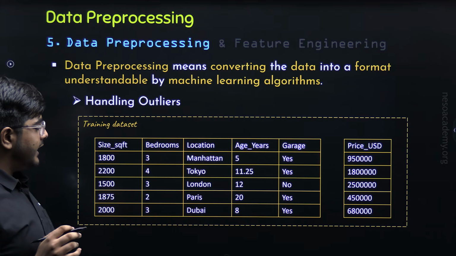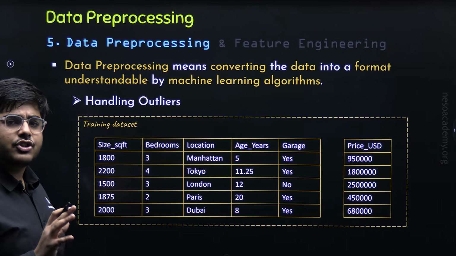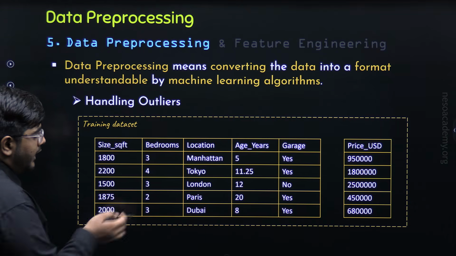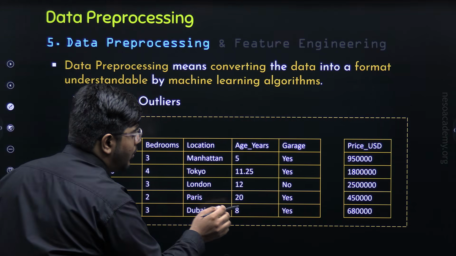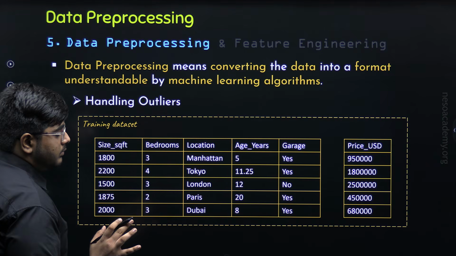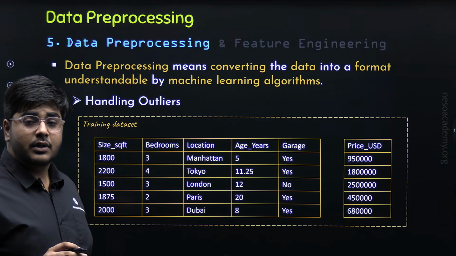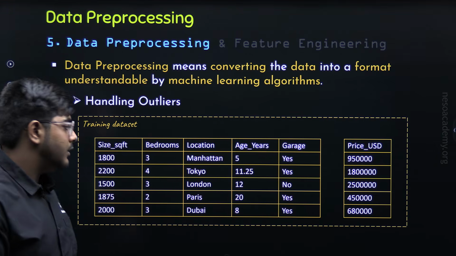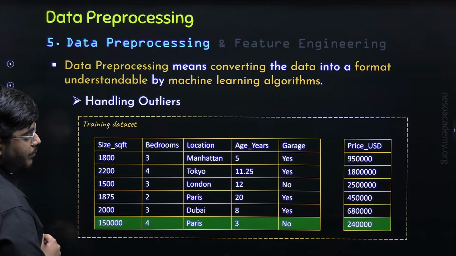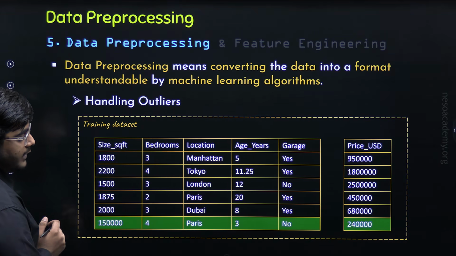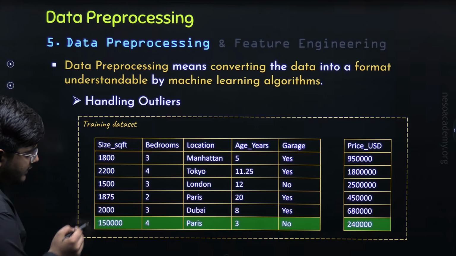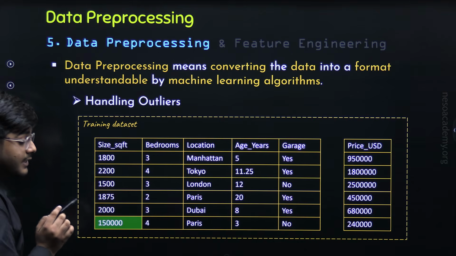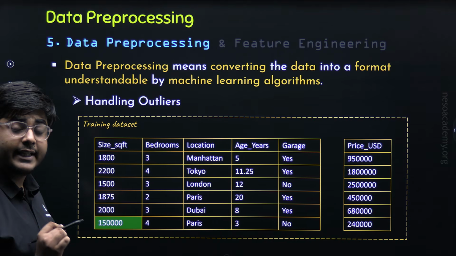Now in this particular dataset, you can see there is no such unusual value. In this column, all the values look very normal. In this column also, all the values look very normal. That means there is no outlier. But just to explain to you, I will add one more row in this dataset. Focus on this row. I have added this new row. Now you need to focus only on this value, which is 150,000. Now this value is considered an outlier in this dataset.